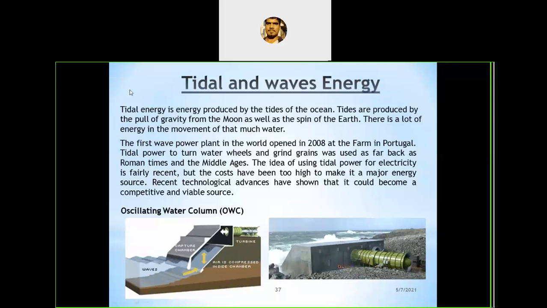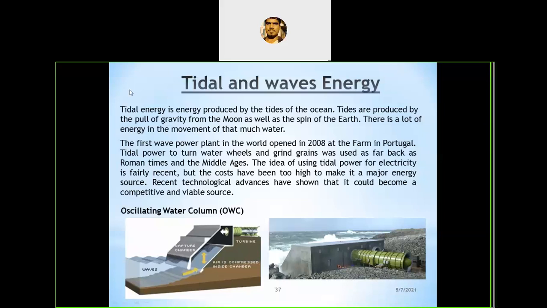These tides, which we can see in the sea or ocean, are mainly the result of a universal gravitational effect. It is because of the gravitational effect of heavenly bodies, the sun and moon.